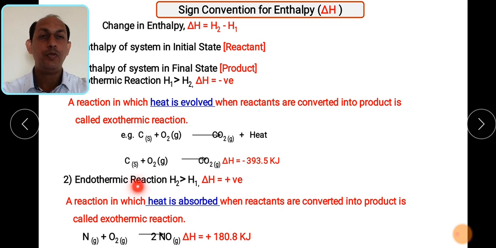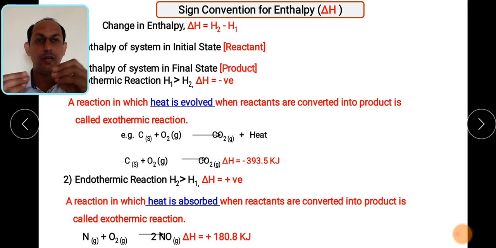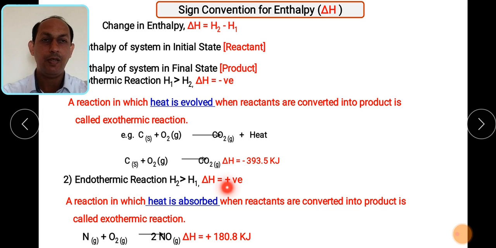Then if the process is endothermic, suppose H2 is having higher value than H1, suppose H2 20 है और H1 10 है, so 20 minus 10 is equal to plus 10, so delta H is having positive value. So a reaction in which heat is absorbed when the reactants are converted into products. इस प्रोसेस में क्या होगा, सिस्टम एब्सॉर्ब करेगा हीट. कहाँ से करेगा सिस्टम एब्सॉर्ब? सराउंडिंग से.